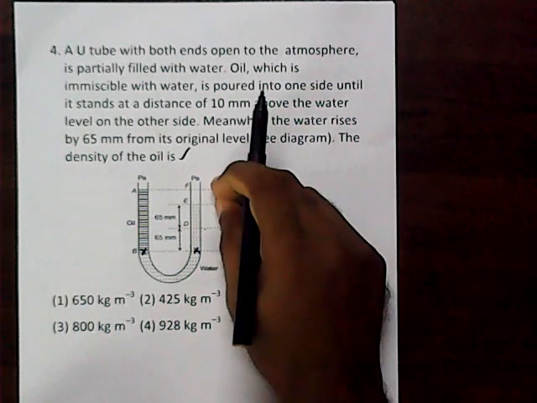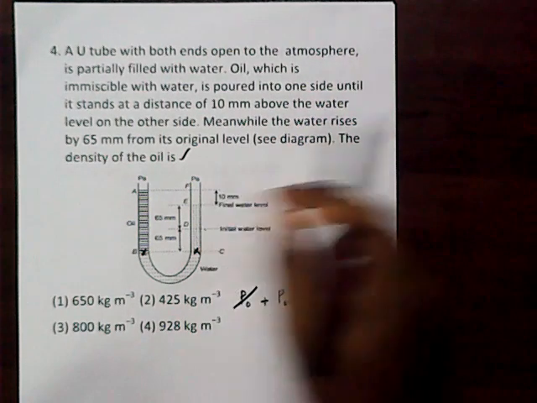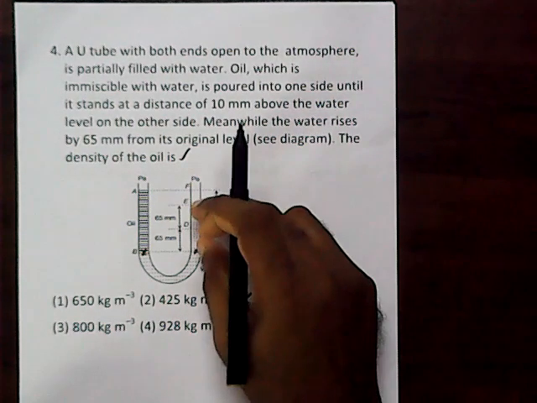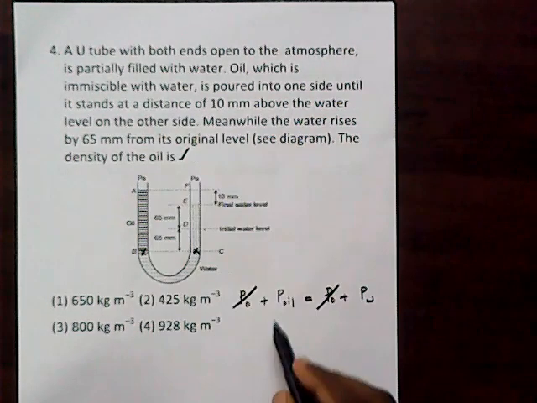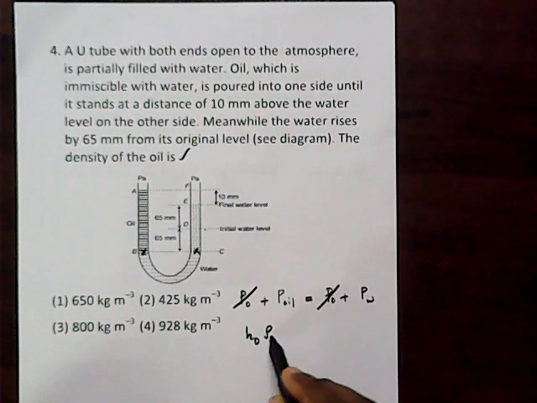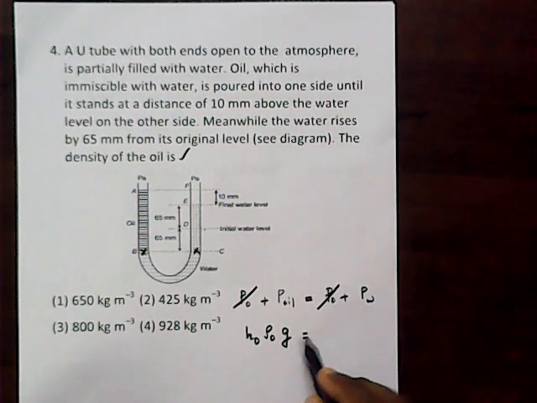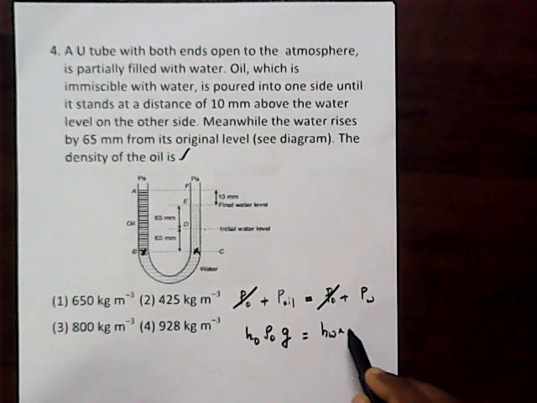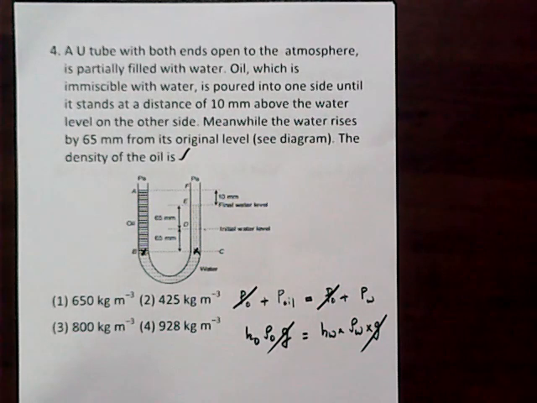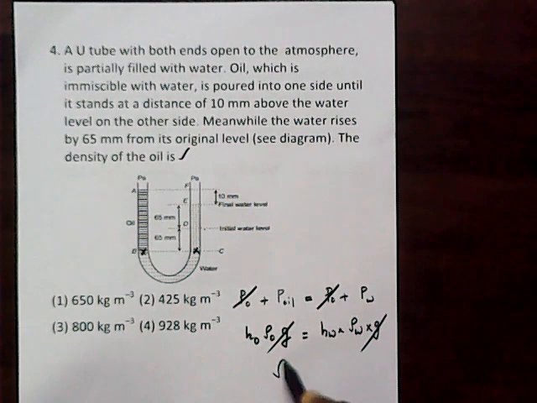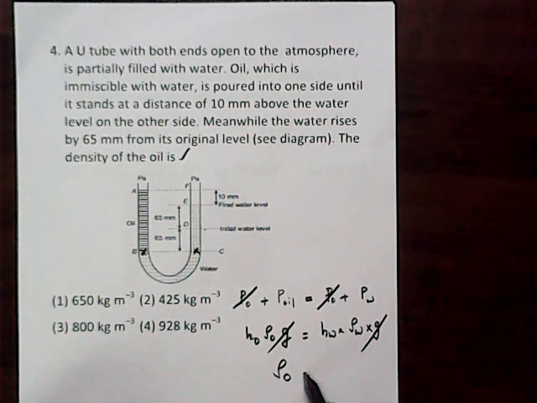So this much is 10 plus 65 plus 65. So in total, that is 140 millimeter of oil. So ho times the density of the oil times g is equal to the height of water times the density of water times g. So g cancels. And our aim is to find the density of the oil, that is equal to hw by ho into the density of water.